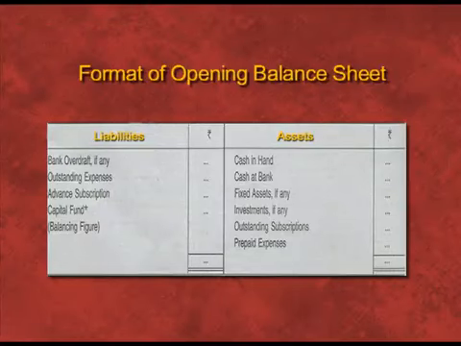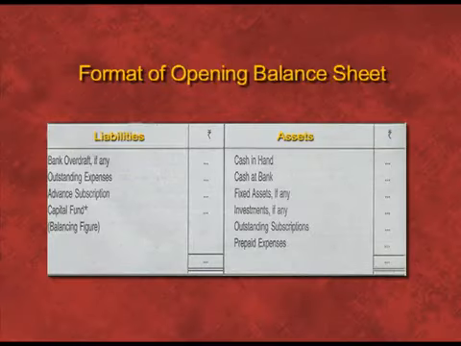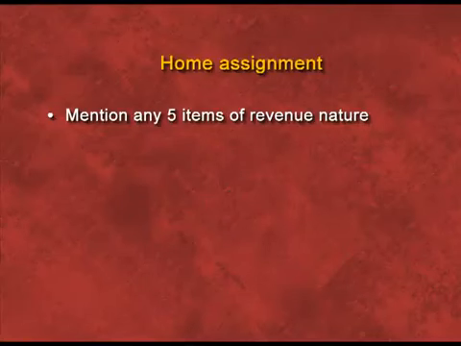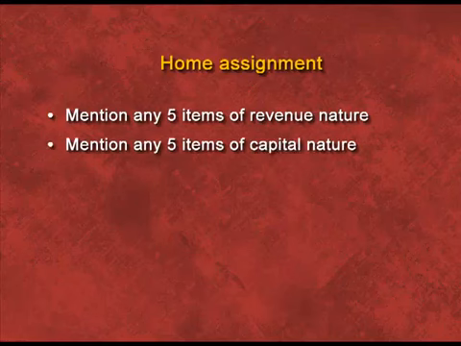You can see the format of opening balance sheet. Under opening balance sheet, we have calculated capital fund, and then capital fund is transferred to the closing balance sheet. We will add surplus in the capital fund, but if there is a deficit, then we will deduct deficit from the capital fund. Now there is home assignment for you. There are two questions in the home assignment. First, mention any 5 items of revenue nature and mention any 5 items of capital nature.